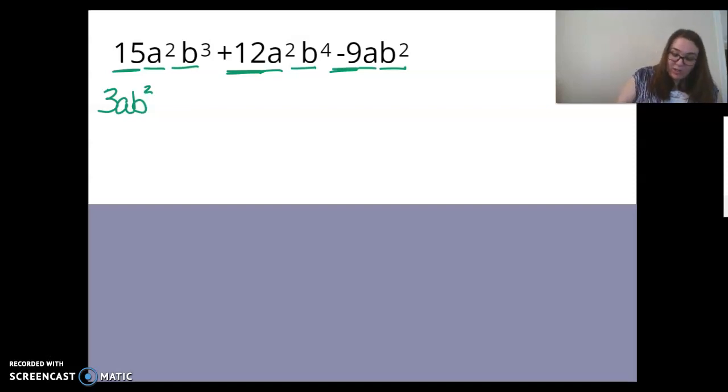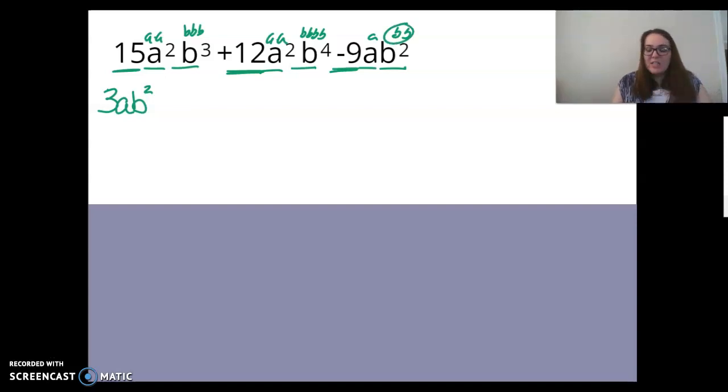However you want to do this, you can take this and write above it, hey, a squared is a times a times a. Okay, well, they only have one a in common. Okay, b to the 3rd, b to the 4th, b squared. Okay, well, they have 2 of them in common. Whatever's easiest for you to show what they have in common here.